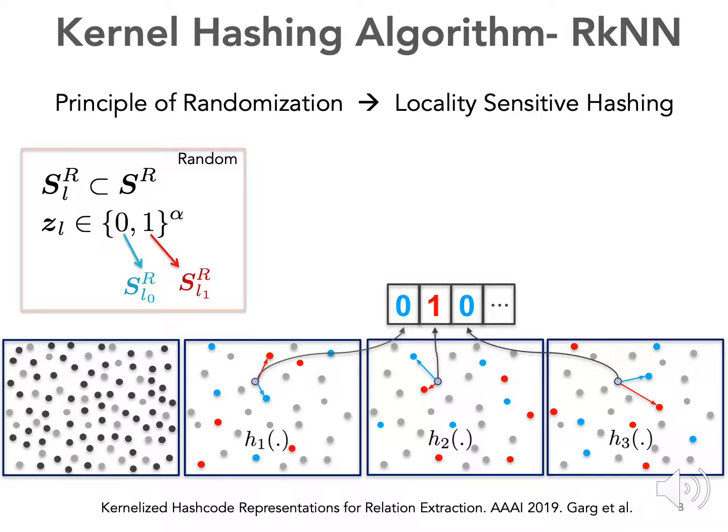The locality sensitive hash codes can be built using a randomized algorithm where each hash function is constructed using a few data points which are a subset of the whole training set. Since each hash function is constructed from different subsets, we have this principle of randomization applied for learning more robust representations. Basically you have some data points and you assign them some so-called artificial labels, and those labels can be used to construct a hash function. You could even optimize these labels, as we will see later.